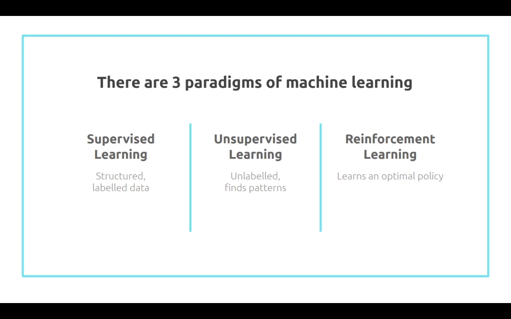A different way of thinking about this is supervised learning takes training data with a known outcome and tries to predict the same outcome on new data. Unsupervised learning finds hidden, previously unknown patterns in the data. Reinforcement learning is the computational equivalent of learning by trial and error. An example of supervised learning would be something like linear regression, where you try to predict house prices. An example of unsupervised learning would be to segment customers into groups for marketing purposes.